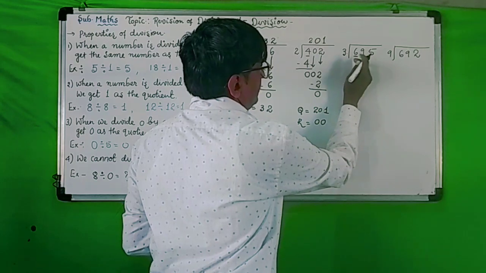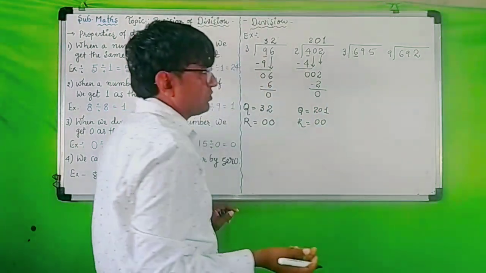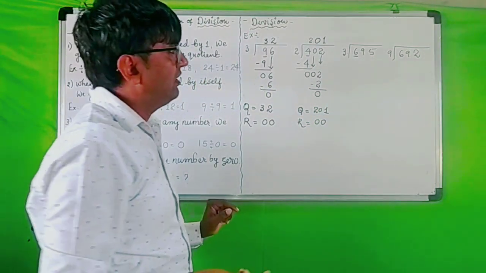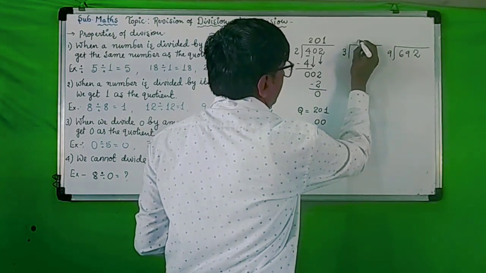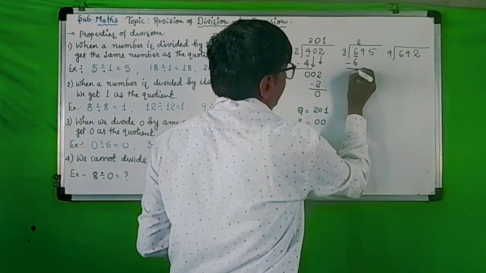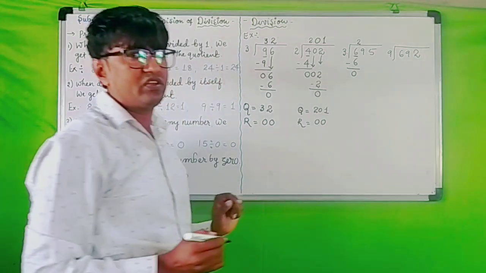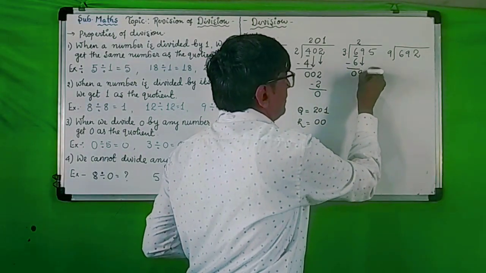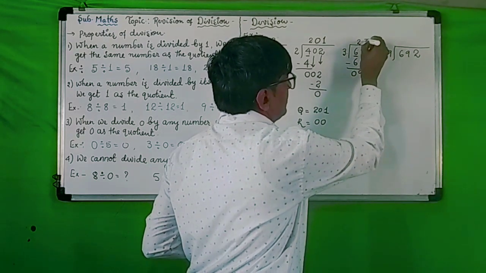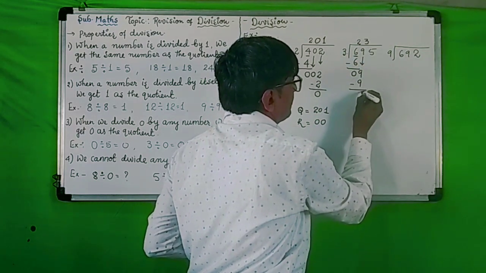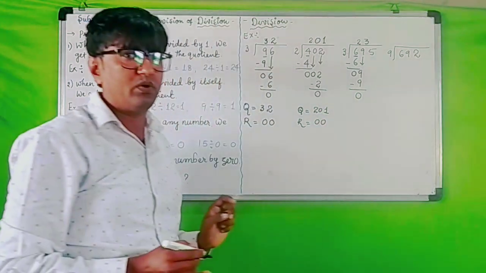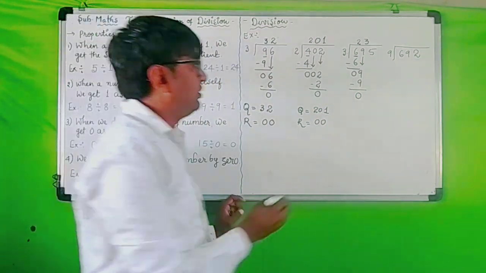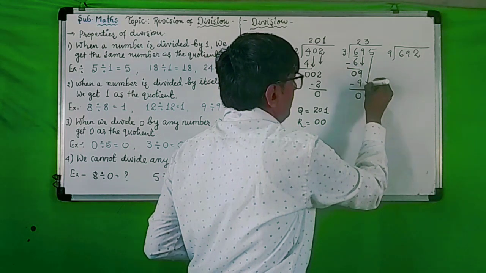6 is the first digit and 6 is greater than 3, so we will take one digit only. Okay, so 3 ones are 3, 3 twos are 6, 6 minus 6 equal to 0. Bring 9 down. 3 ones are 3, 3 twos are 6, 3 threes are 9, 9 minus 9 equal to 0. Now bring 5 down.